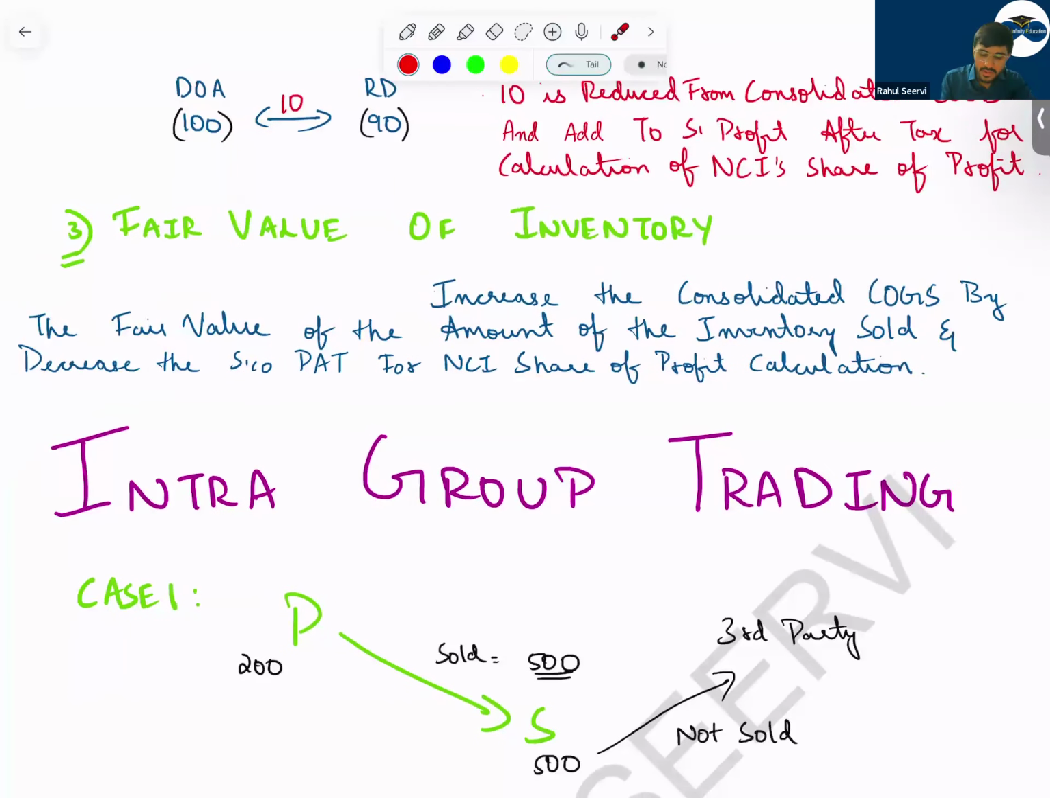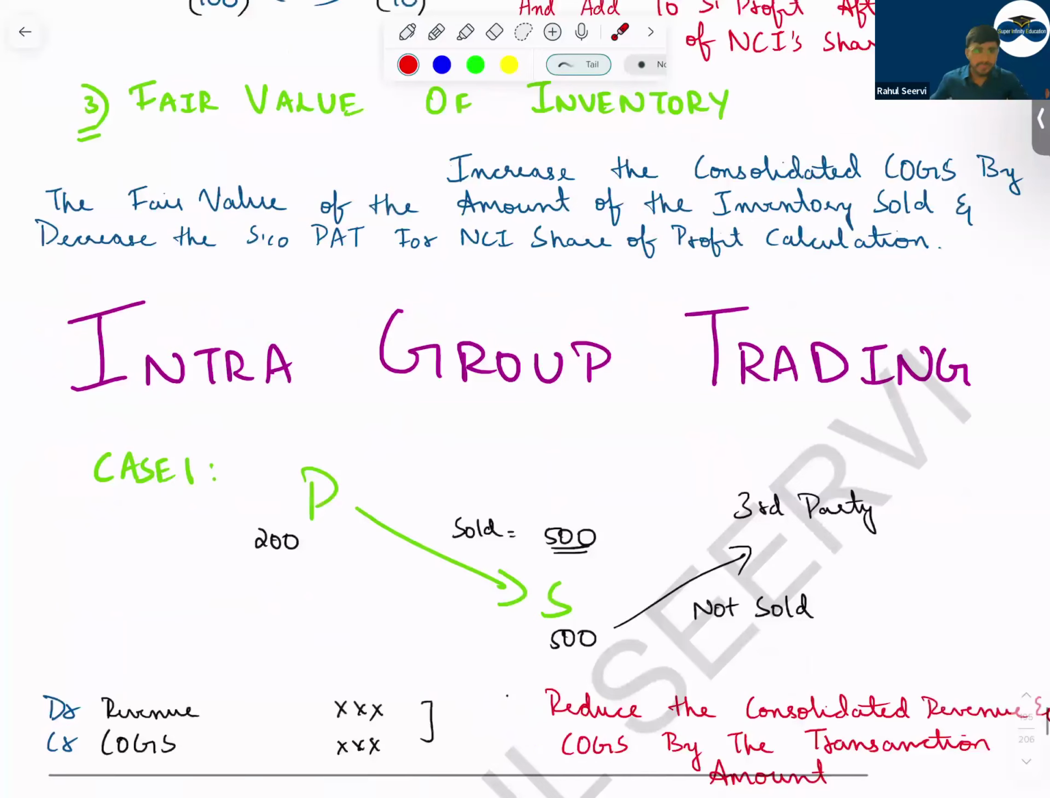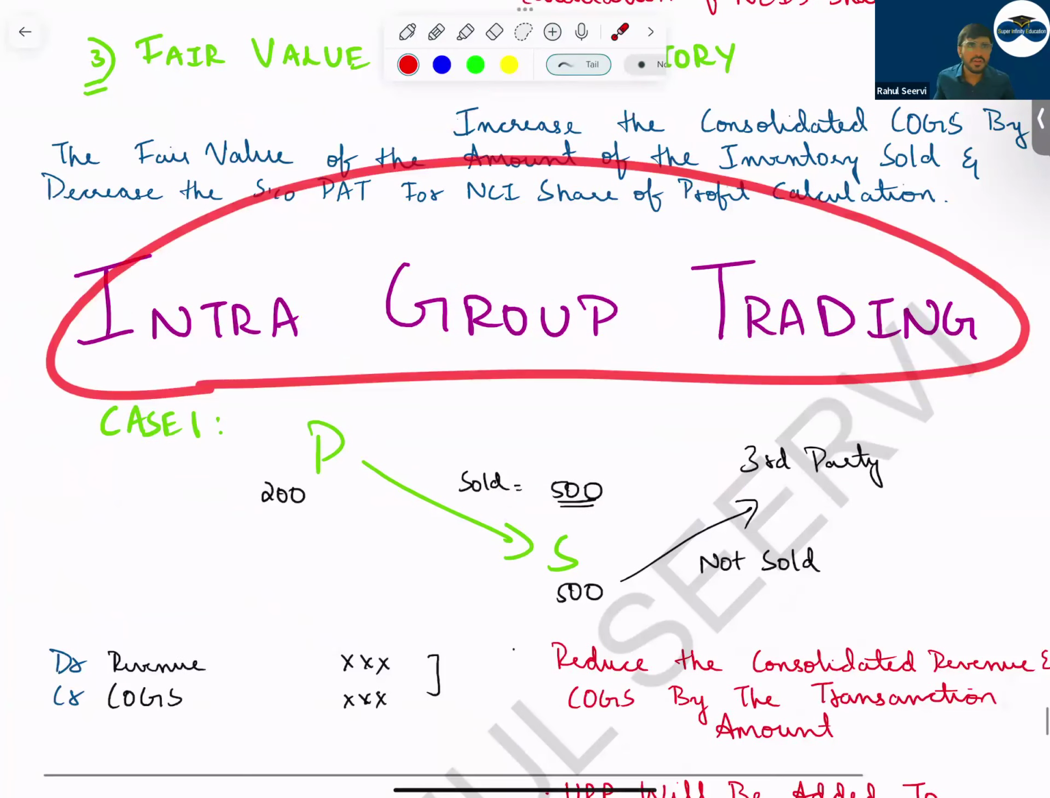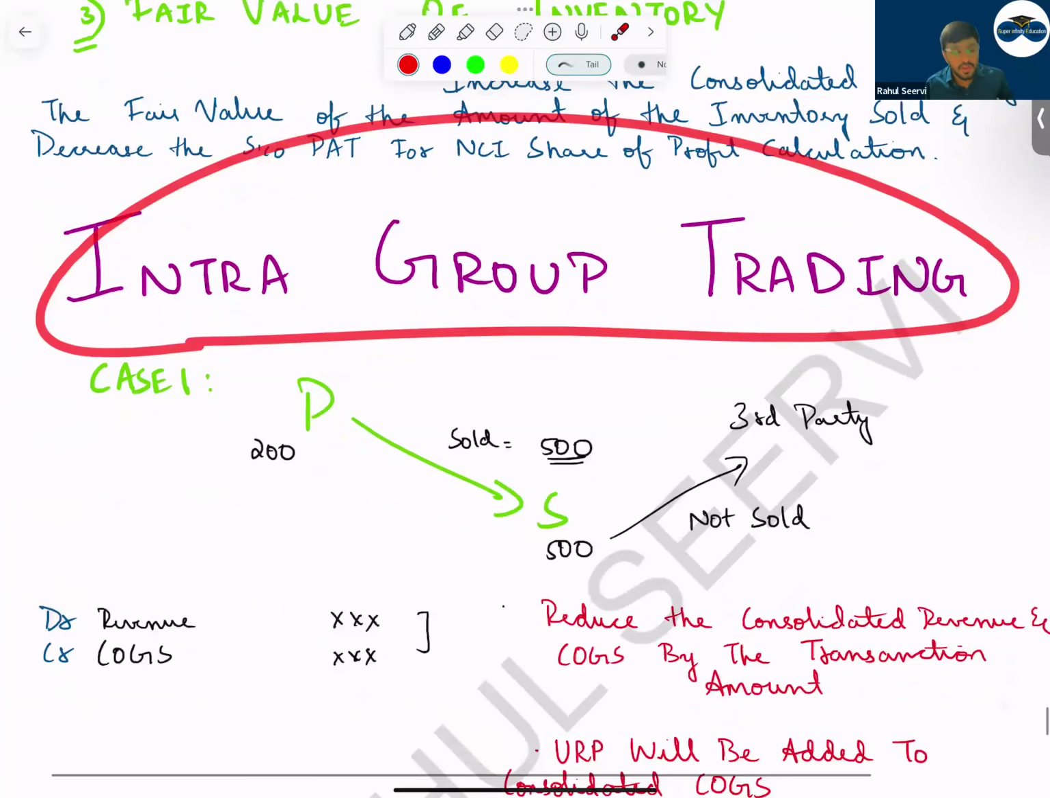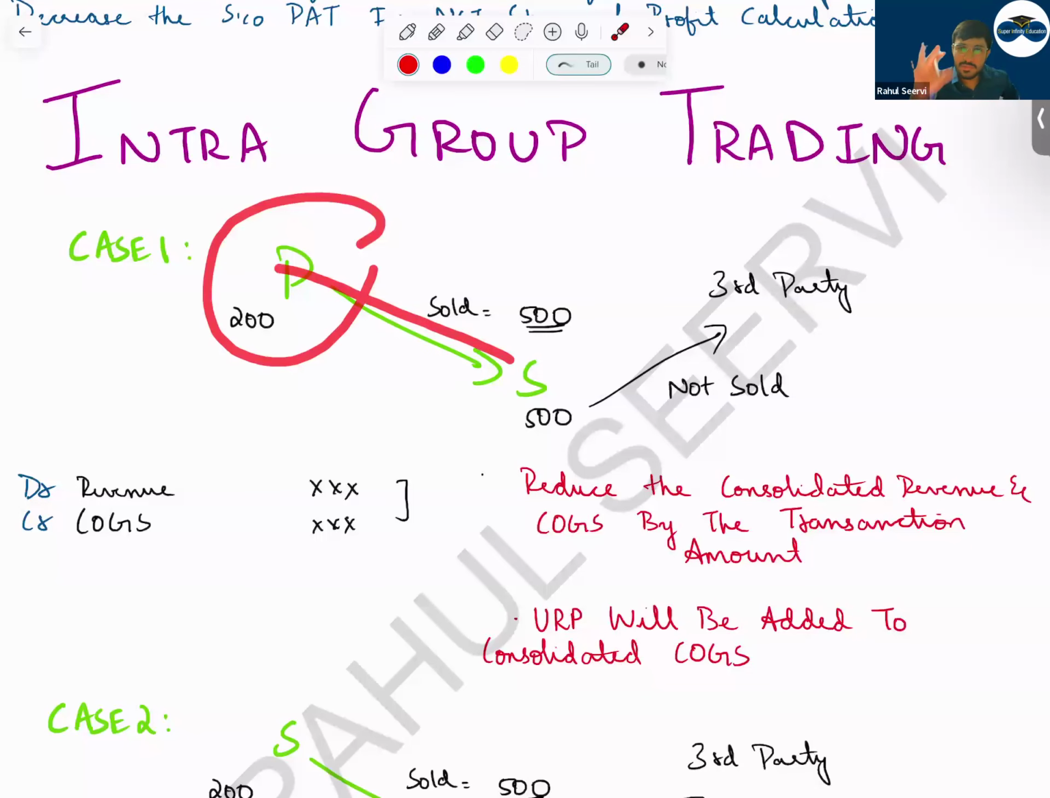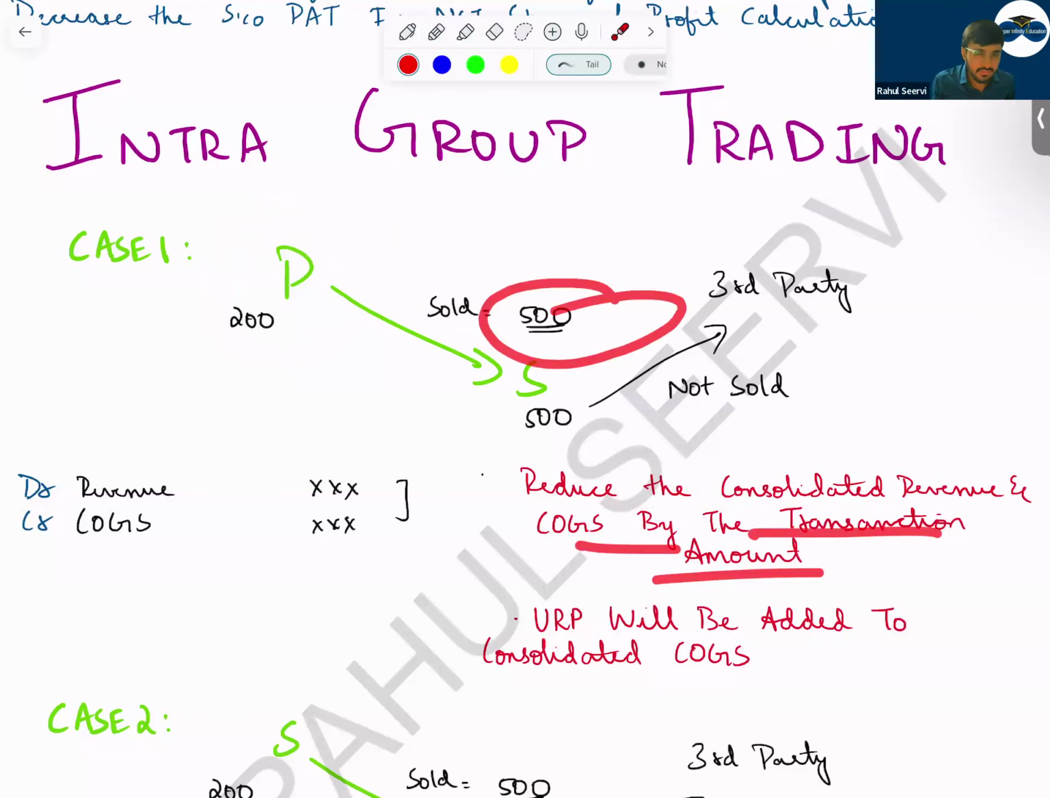Then, sir, intra-group items. A frequently repeated adjustment in case of P&L. So now case one, parent company is selling to subsidiary company. If parent company is selling to subsidiary company, what will happen? Sir, who is recording URP? Parent company. But what is the first thing you have to do? Parent company will record revenue, subsidiary company will record purchases, so we have to eliminate it. So when you do the elimination, you will not use the URP, you will use the transaction amount. So reduce the consolidated revenue and cost of goods sold by transaction amount, that is 500 here.